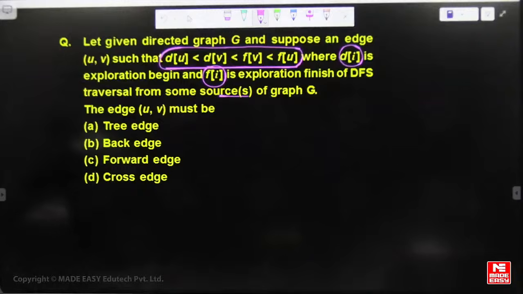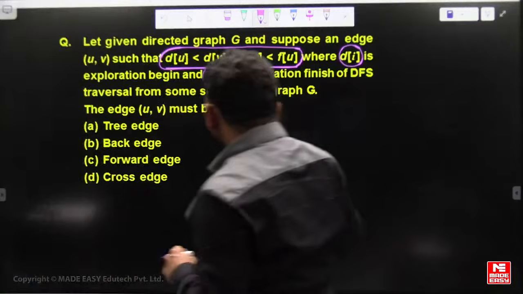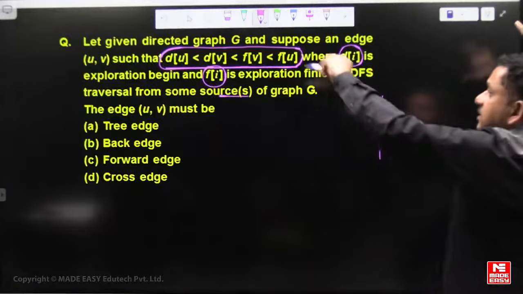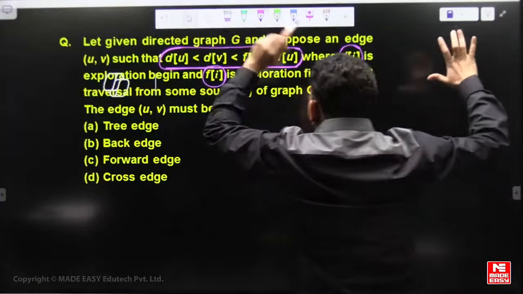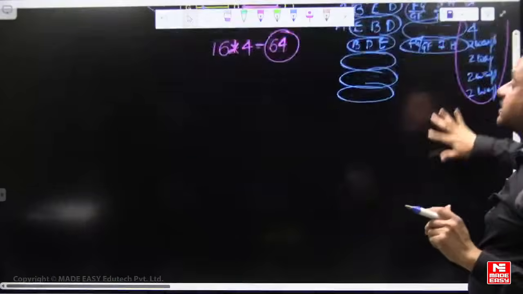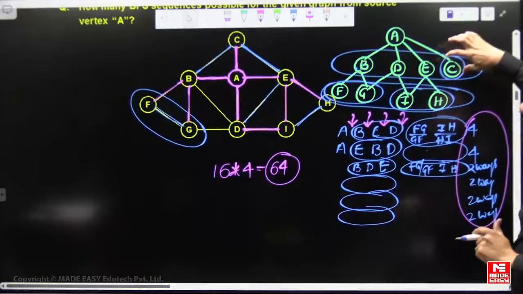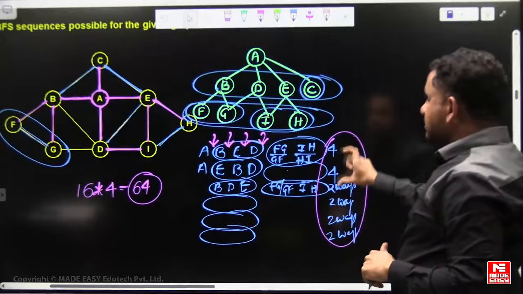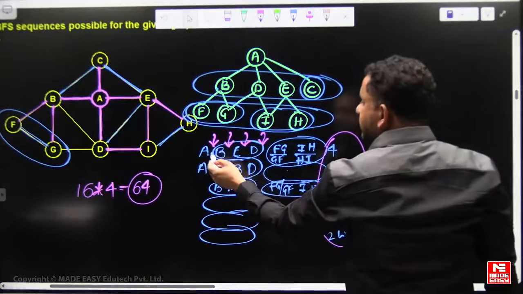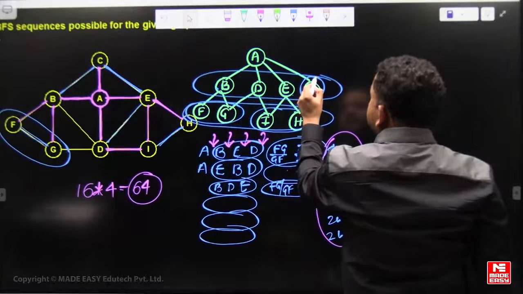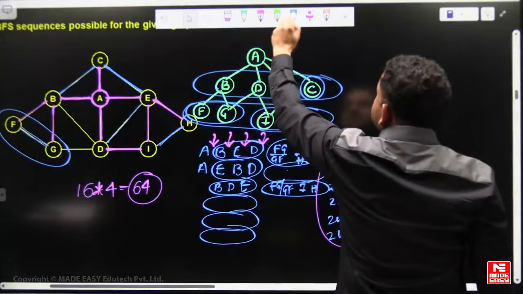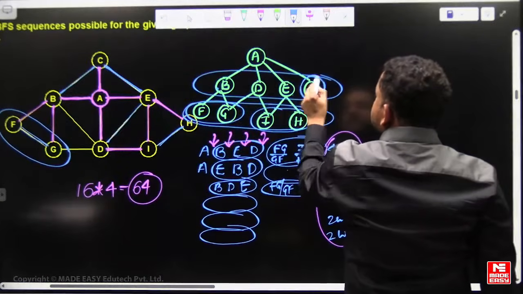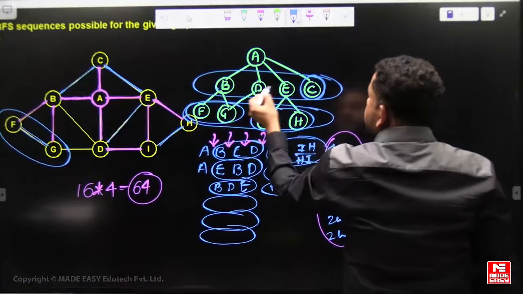Please explain what this is. Last, C. Until this point I didn't include the C. If you exclude the position of C, then there are 16 ways in total. In those 16 ways we didn't include the C, but C is also one of the vertices, and in the BFS sequence it should be in the second level.